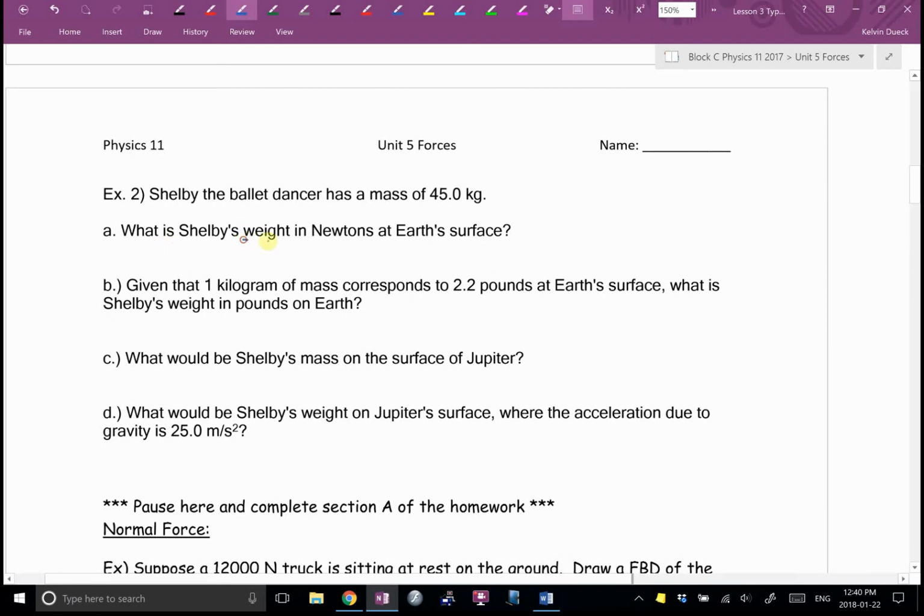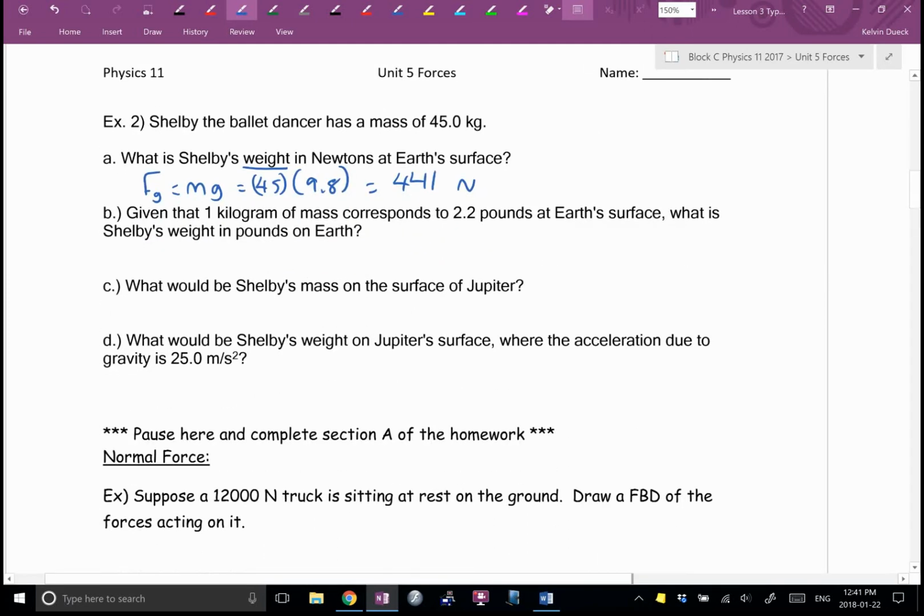So it wants us to find the weight. Weight is a synonym for the force of gravity. So it's going to be 45 times 9.8, which is what? I can do that in my head. It's going to be 45 times 10, which is 450 minus 9. Is it 441? Double check me. Yes? 441 what? Units. It's a force. Newtons. I probably won't ask you for a direction for weight. It's assumed it's towards the center of the planet and down, whatever.